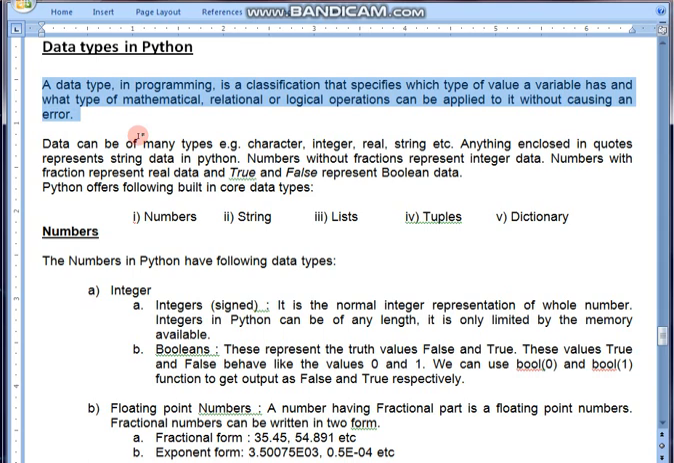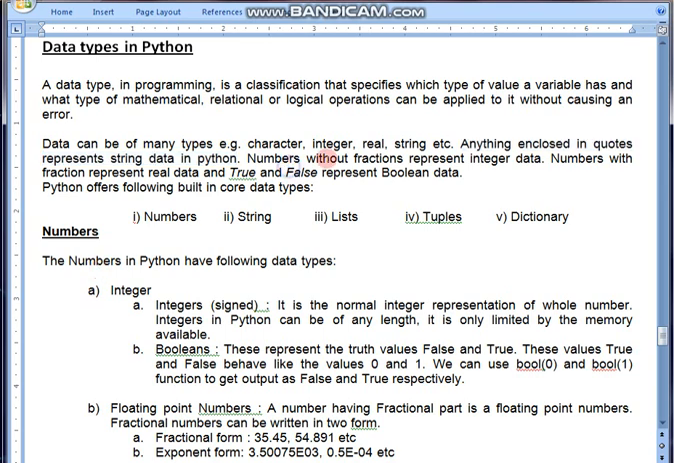Fine students, let's continue with the second paragraph. Data can be of many types, that is character, integer, real, string. Anything enclosed in quotes represents string data type in Python. Any data, it might be a character, a special symbol, a number or a combination of anything, if it is kept within single quote, double quote or triple quote, it is string in Python.